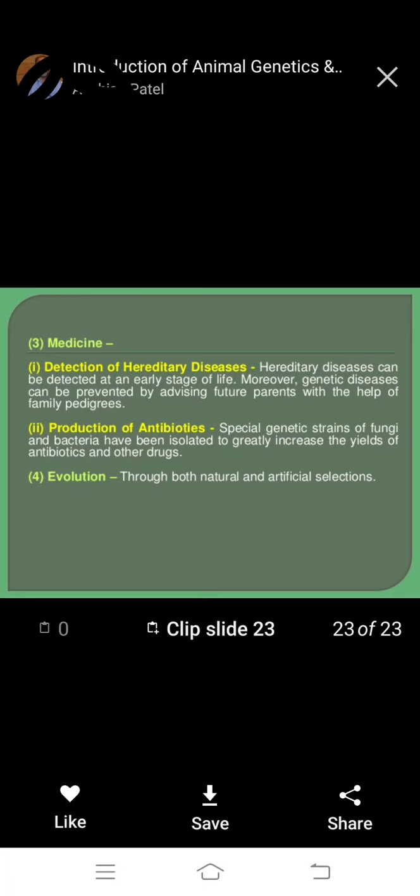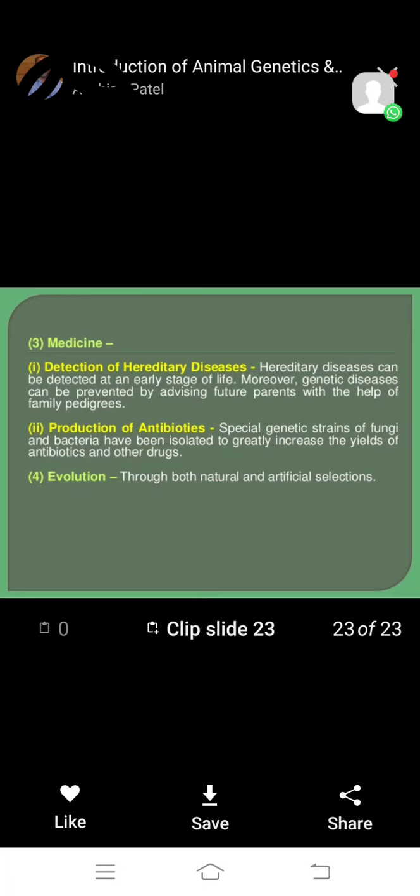Okay, this is called detection of hereditary disease, important for parents with the help of family pedigrees, like a pedigree diagram in a chart-like form. It is important to detect hereditary diseases like sickle cell anemia and color blindness. Family pedigree is important to help with some types of hereditary disease. It's a medical use.